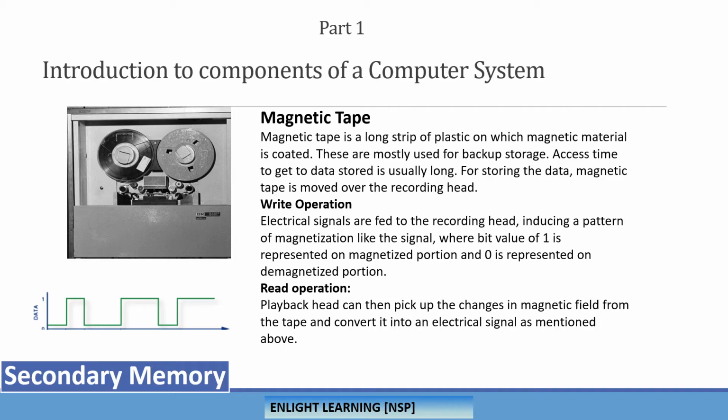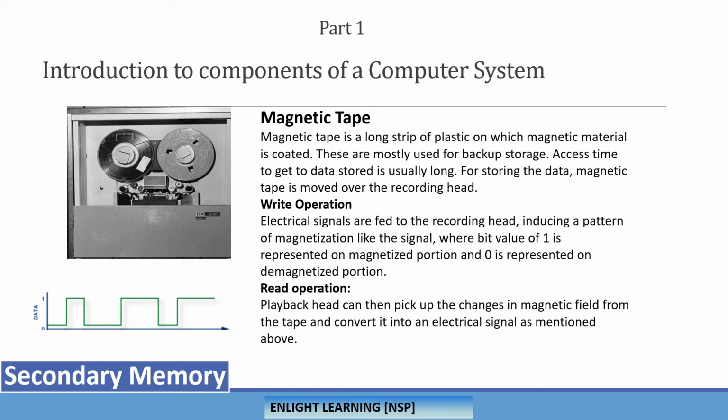Basically this is a plastic material over which a magnetic material is coated. That magnetic material is what really helps in storing the data. Going into the write operations, magnetization and demagnetization is the concept here. If you want to write a bit value of 1, there is a system called a recording head. With that, if you magnetize, a bit value of 1 will be stored, and if you demagnetize, a bit value of 0 will be stored.